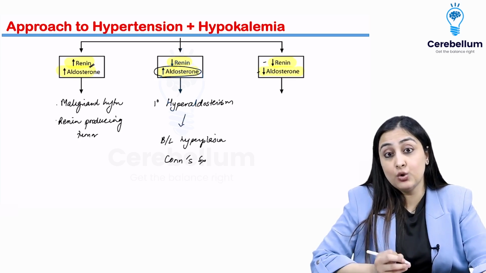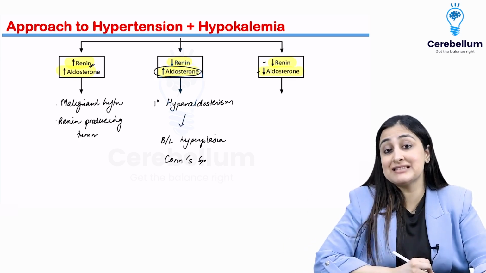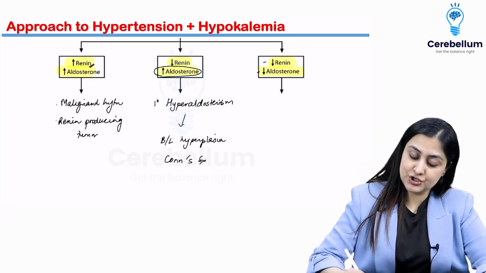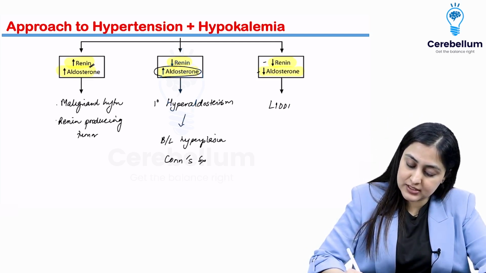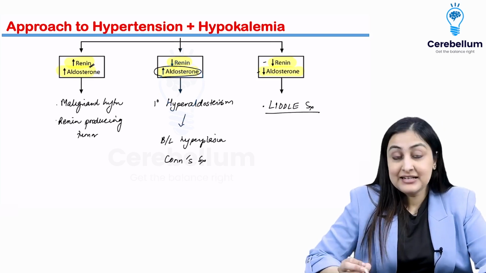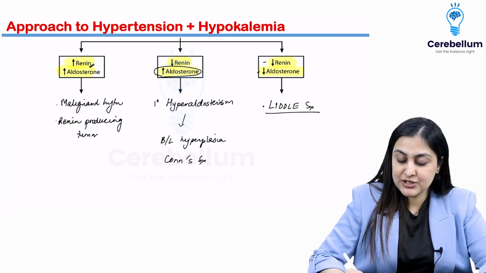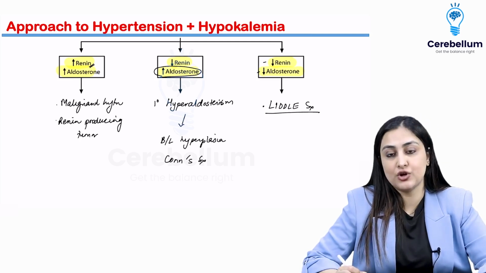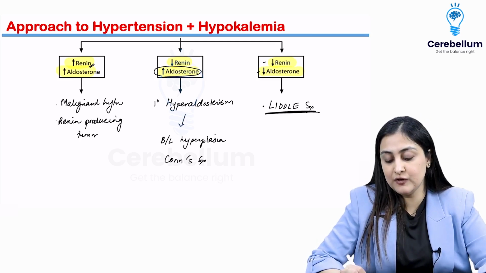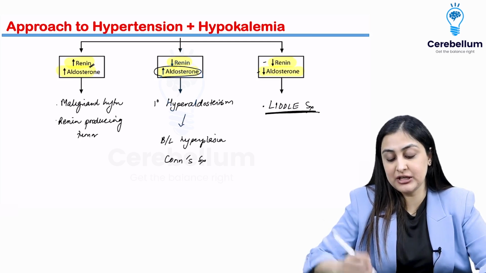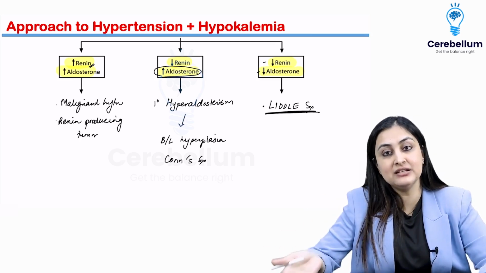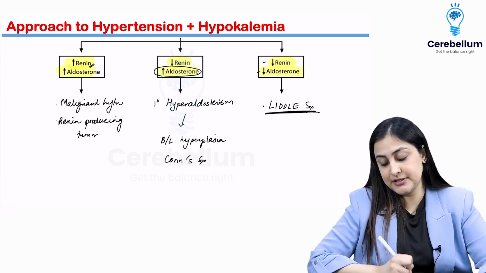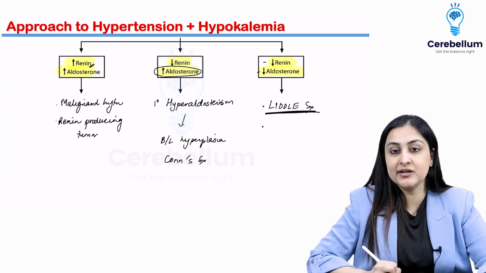Overall, both are low, but still the functional effect is like that of hyperaldosteronism. So here you have to consider Liddle syndrome. In Liddle syndrome, what you have is actually pseudohyperaldosteronism. So overall aldosterone is not functioning, but you have activation at the channel level, which is causing the symptoms. So remember Liddle syndrome here.